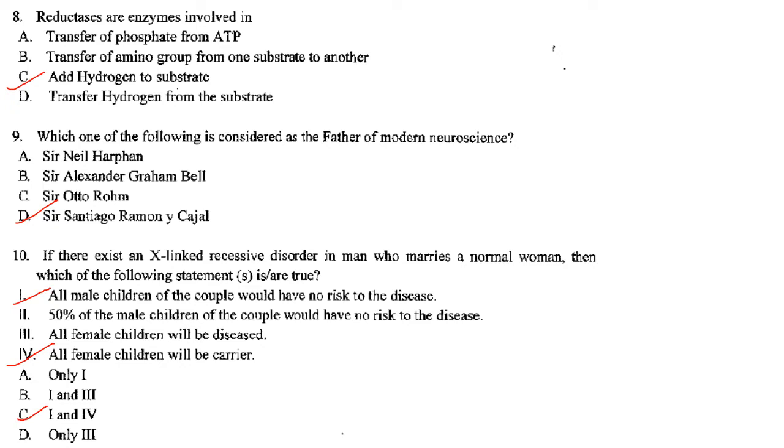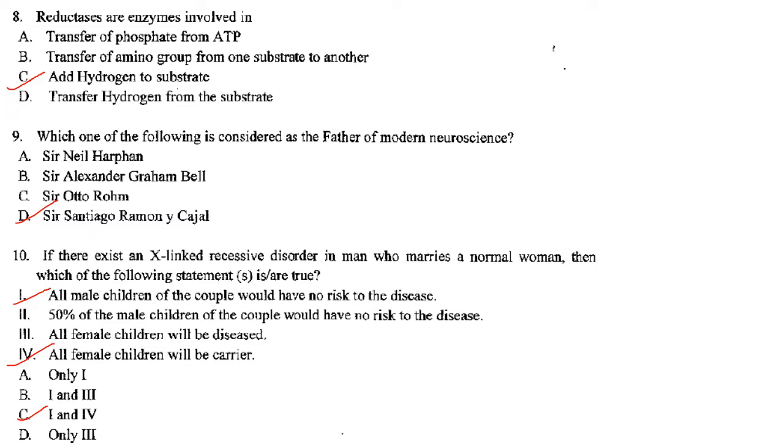First question. Reductases are enzymes involved in. So reductases add hydrogen to substrate. So the answer is option C. Then next one. Which one of the following is considered as the father of modern neuroscience? The answer is option D, Sir Santiago Ramon y Cajal.